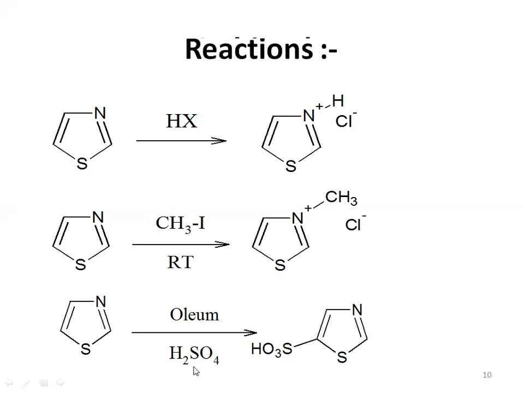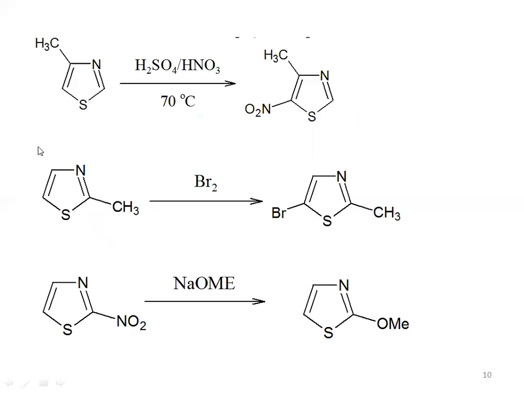As we see, this is an electrophile, and as we discussed, electrophilic attack will take place at the 5th carbon atom. So SO3H will attack the 5th carbon atom. So finally we will get this compound.